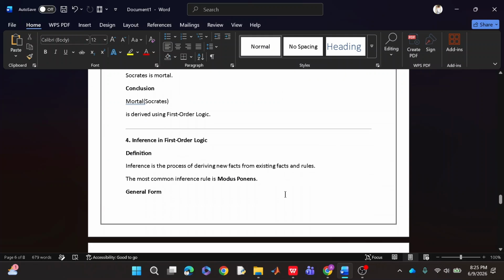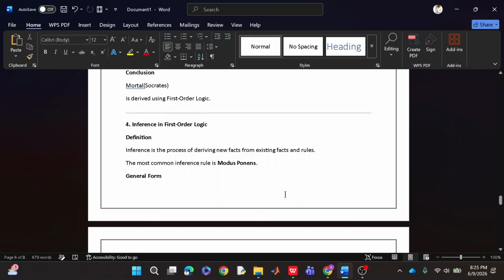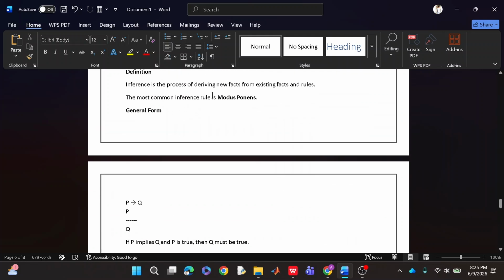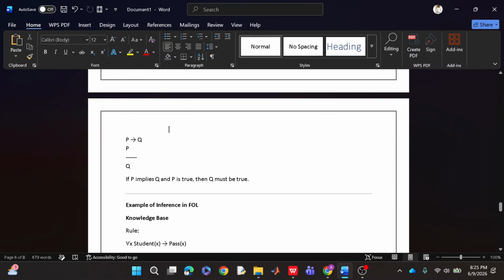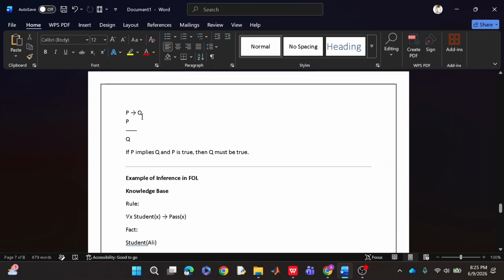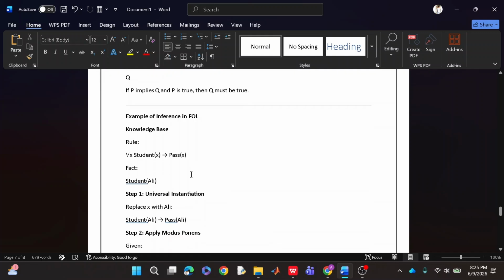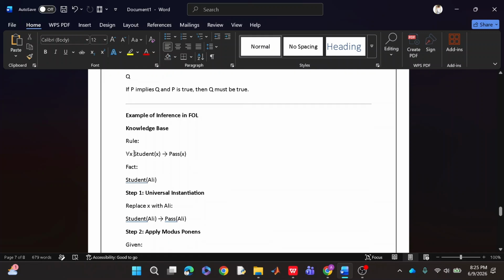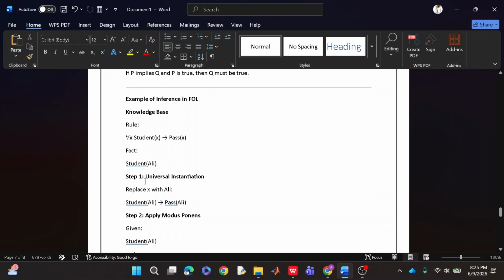Now, the next thing is inference in first order logic. Inference in first order logic is the process of deriving new facts from the original ones. The most common rule used in it is modus ponens. For example, if P implies Q, and P is true, then Q will be true. We can use this example in this way. The rule is that for all students, they will get pass, and the fact is Ali is a student.